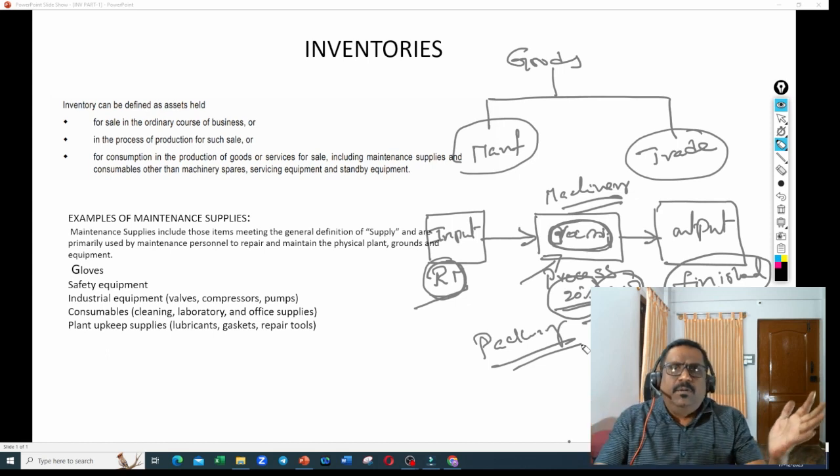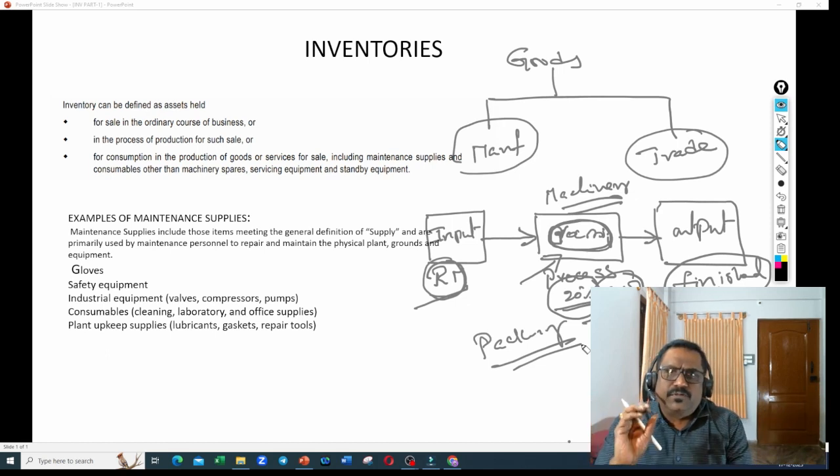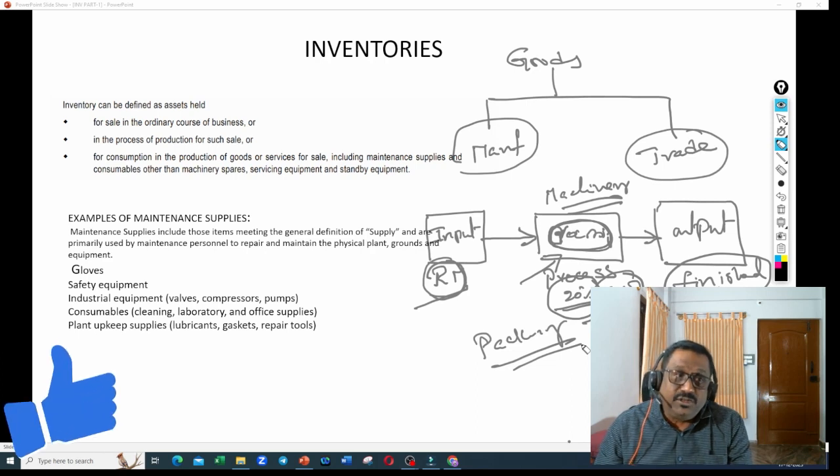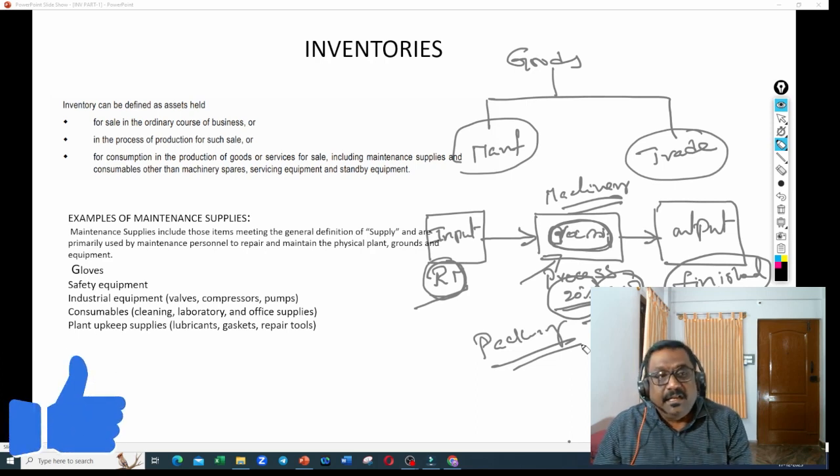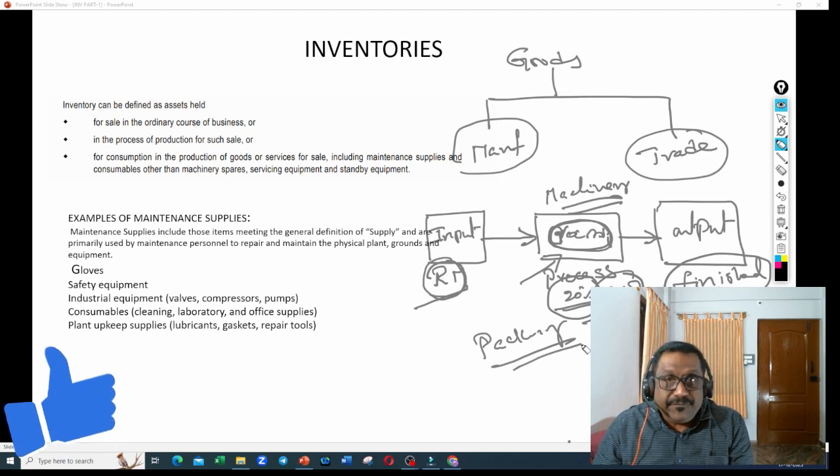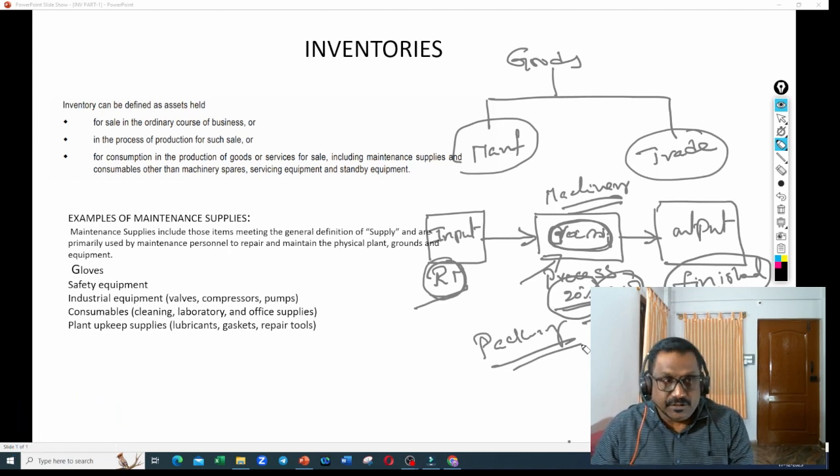There could be some big machineries wherein you require some valves, compressors, pumps. These are all required, right? They're all regular maintenance equipment. That is also part of inventory. There could be some gloves, consumables required. Consumables, cleaning material, laboratory material, office supplies. All these things are part of your consumables. And you also need some lubricants, gaskets, repair tools. These are also required to maintain your machinery, right? So they are also part of consumables.